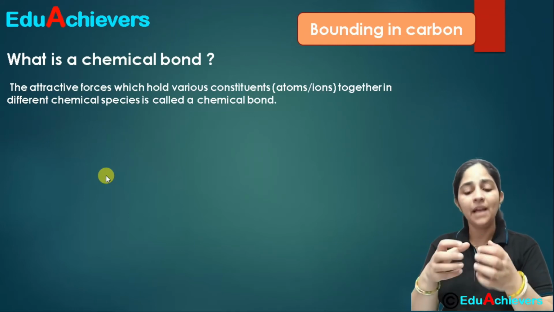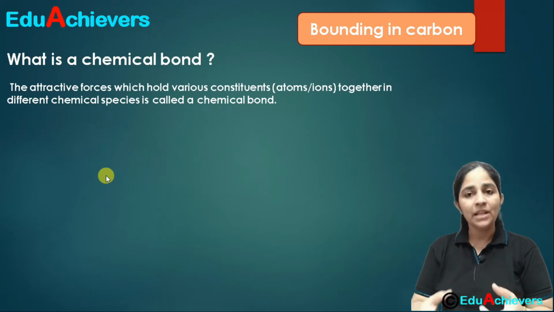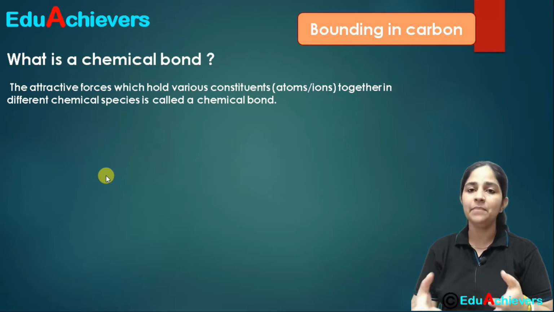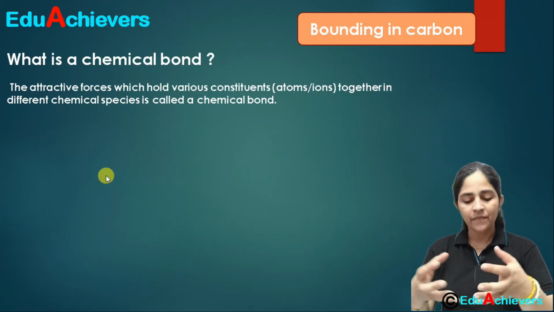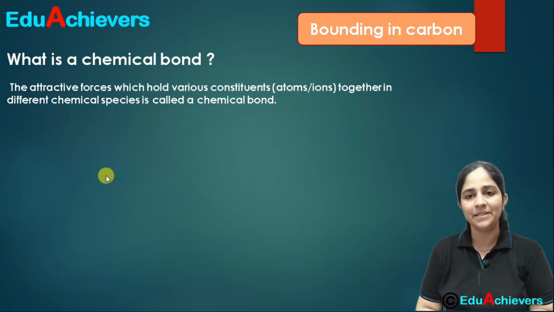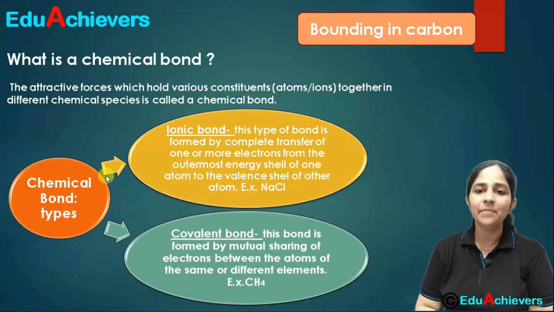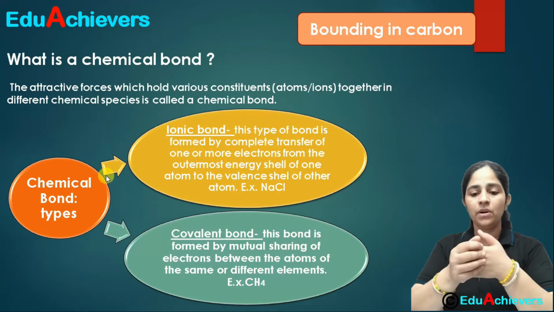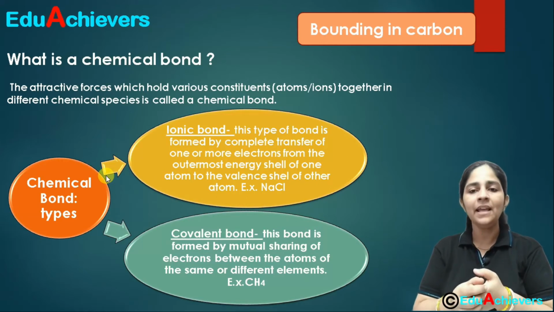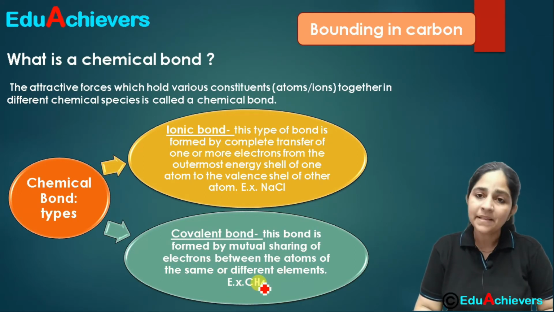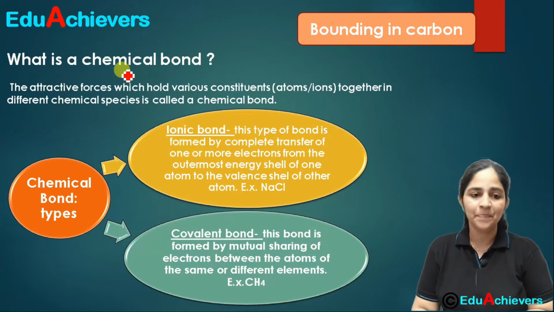Remember, here it can be the atoms, it can be the molecules, like when we talk about the polyatomic ions. It can be the ions, it can be molecules, but they are held together to form one compound by these chemical bonds. So this chemical bond is nothing but the force of attraction which keeps the different elements or species together. एक compound की formation में जो चीज़ें उसको एक साथ रखती है, basically that is what the chemical bond is. Now this chemical bond can be of different types.